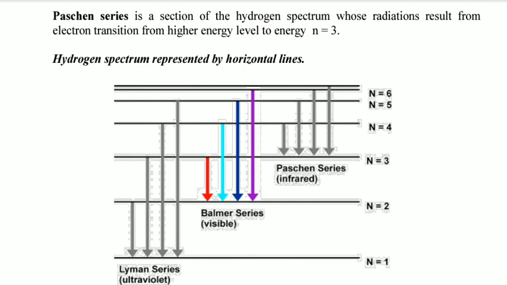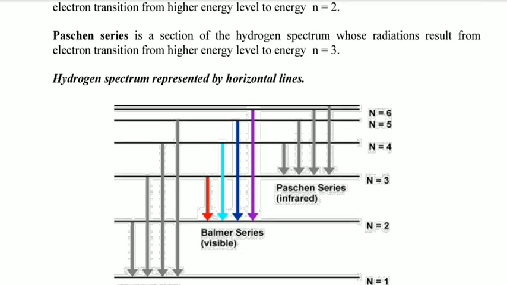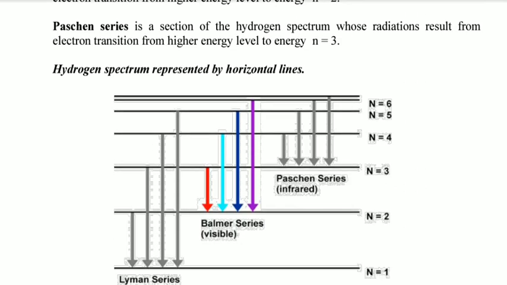Lyman is ultraviolet and Paschen is infrared. Other series are infrared, but Balmer is the only visible part of the hydrogen spectrum, or the only part which can be seen by naked eyes.